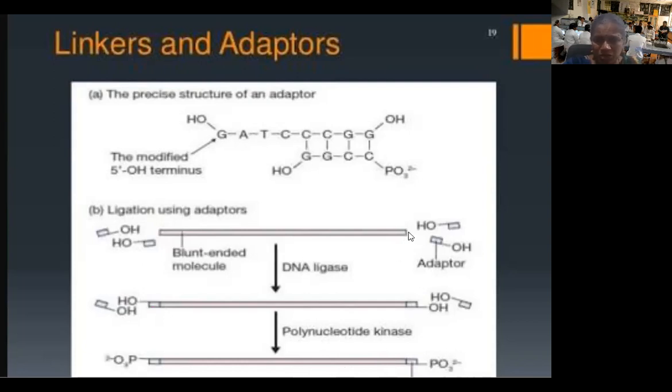Successfully, we are able to convert this blunt-ended DNA molecule to a sticky-ended DNA molecule. Now this DNA molecule is ready to be inserted into the vector DNA with the sticky-ended vector system.